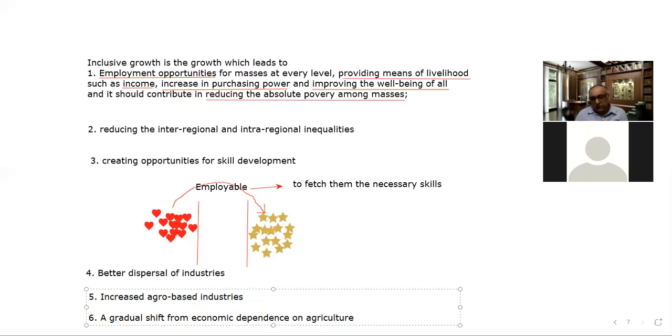These are some of the steps introduced by the government to ensure inclusive development. Okay, from my end, this chapter is over.